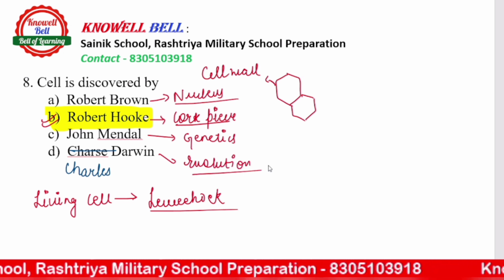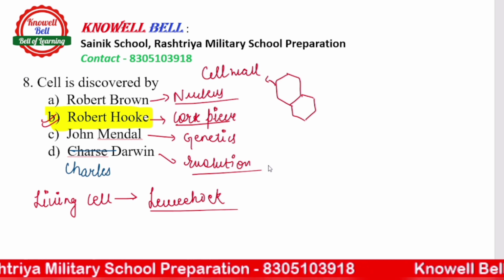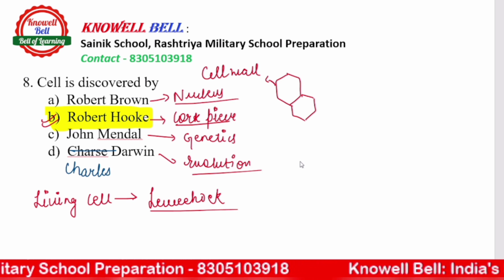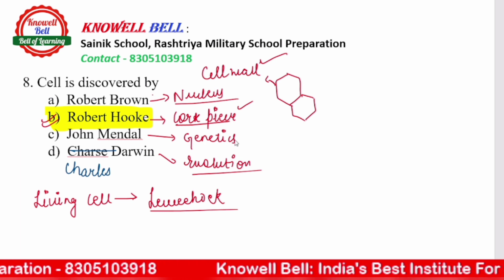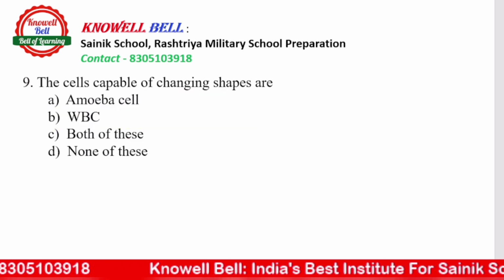Okay, so this much you will keep in mind. Cell was discovered by Robert Hooke, but what he originally saw was the cell walls. Where did he discover them? In the piece of cork. Robert Brown discovered the nucleus. Okay, next is question number 9.